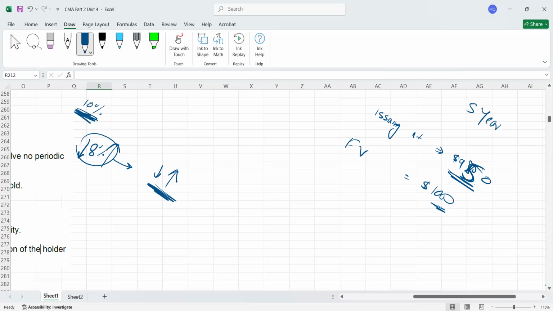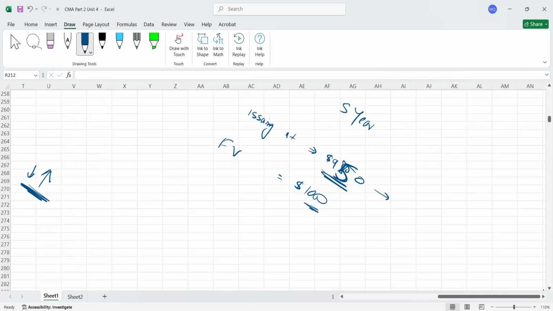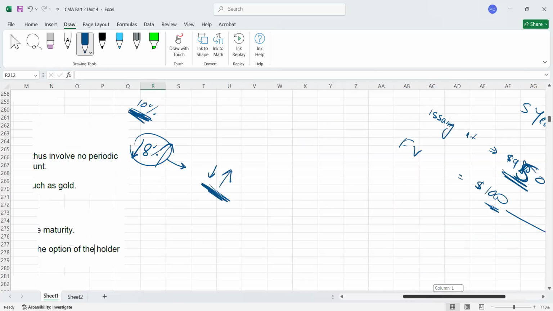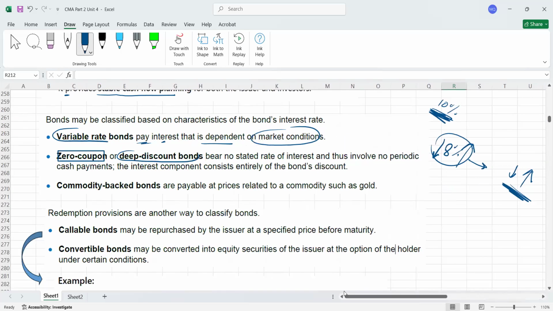Today, as an investor, you paid $950, and after 5 years you will get this face value, $1,000. This is what you will receive as an investor. So $50 is a gain for you. But in zero or deep discounted bonds, you will not get any interest, so you will only get the capital gain. Capital gain is what you invested and what you received. Interest is the frequent payments, annually or semi-annually. So you will not get any interest, only the capital gain. That's called zero coupon or deep discounted bonds.